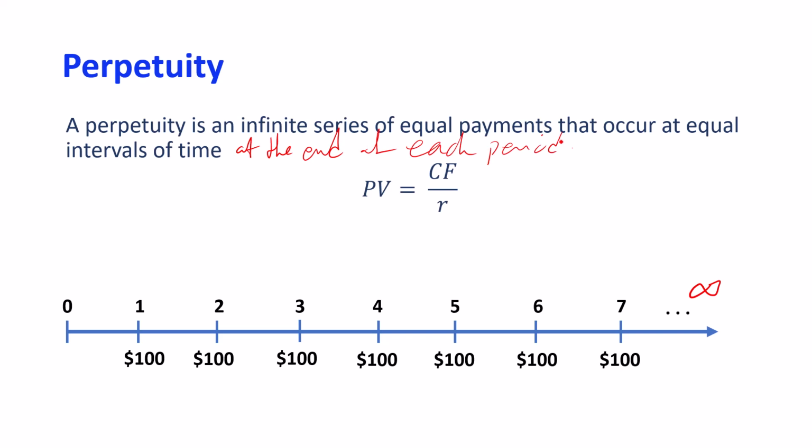For perpetuities, there is no function in the calculator or in Excel. You can just use this simple formula. The present value of the perpetuity is the cash flows that you will receive divided by the discount rate attached to that perpetuity. Of course, I can't calculate the future value of a perpetuity because we don't know the future value at what time, because there is no end. We don't have any sight in the future, so it doesn't make sense to calculate the future value of the perpetuity. But the present value of the perpetuity is fairly simple to calculate.